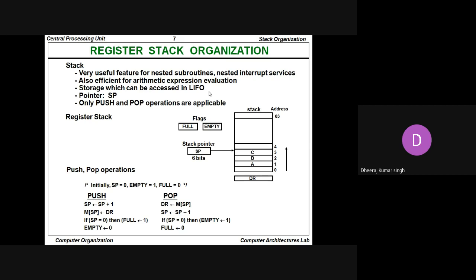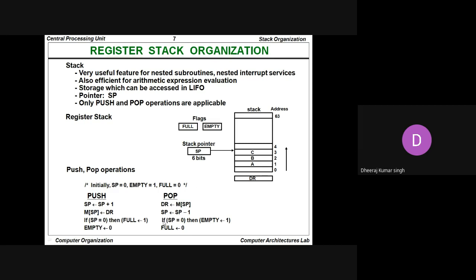So there are two types of operations, two types of algorithm. Whenever we talk about the push operation, first of all we increase the stack pointer value by 1. Then the data register value will be copied to the stack pointer memory location. If stack pointer equals 0 or the stack is full, then in that situation we perform the empty operations for the stack.